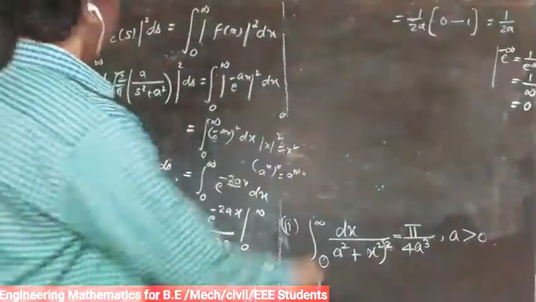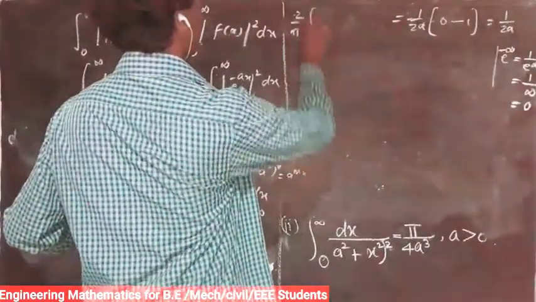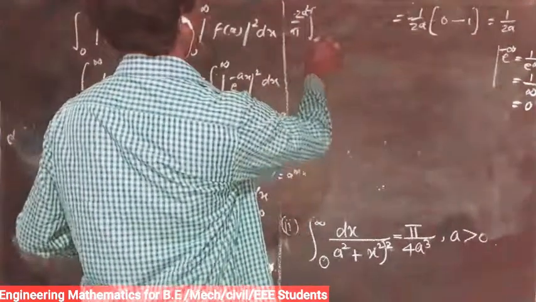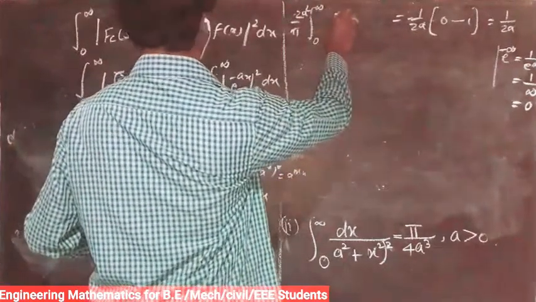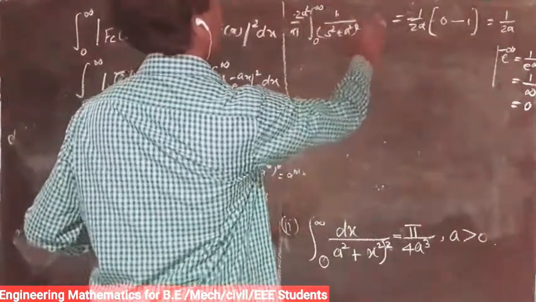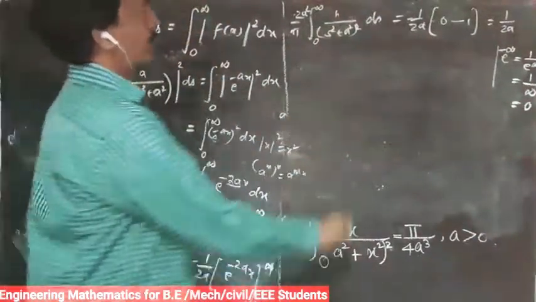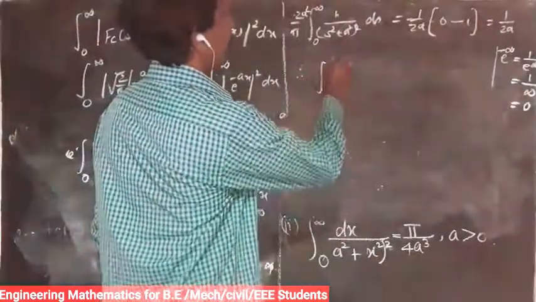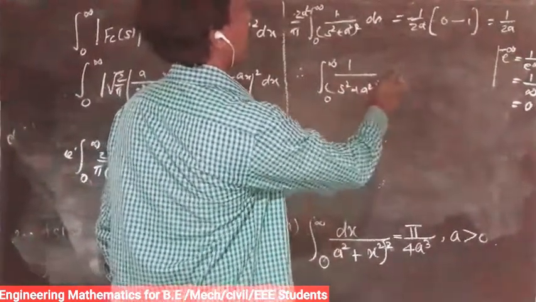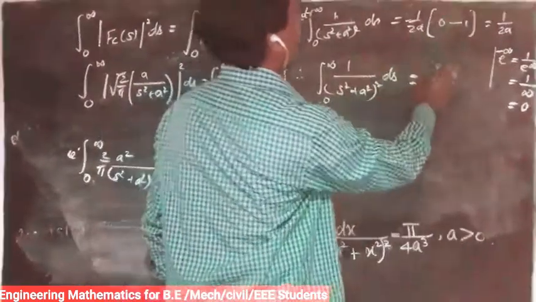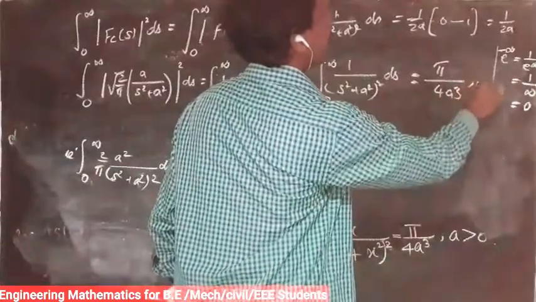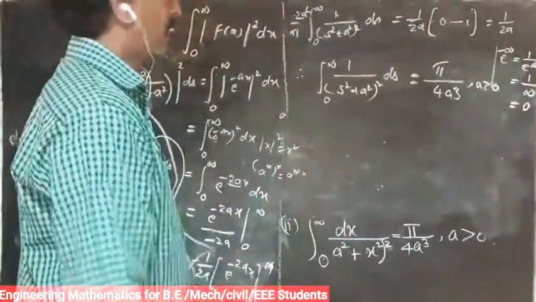So the LHS is 2a squared by pi, integral of 0 to infinity of 1 by a squared plus s squared the whole square ds, equal to this value. Therefore integral of 0 to infinity of 1 by a squared plus s squared the whole square ds is equal to, on cross multiplying, pi by 4a cube, where a is greater than 0.